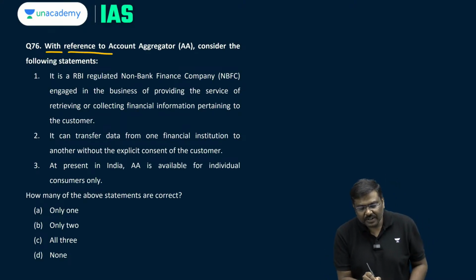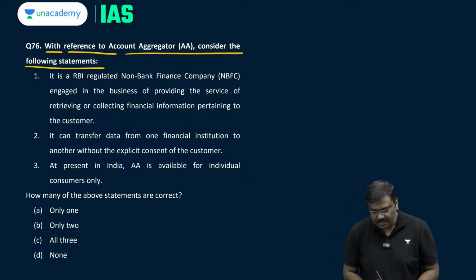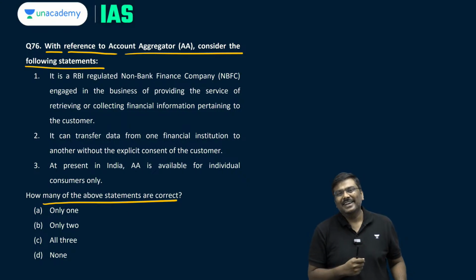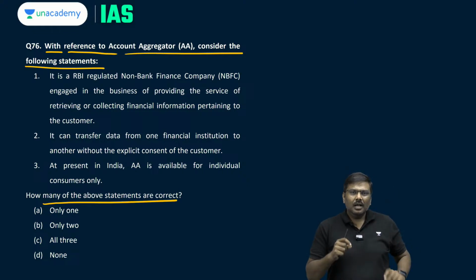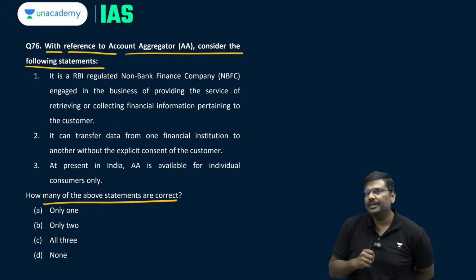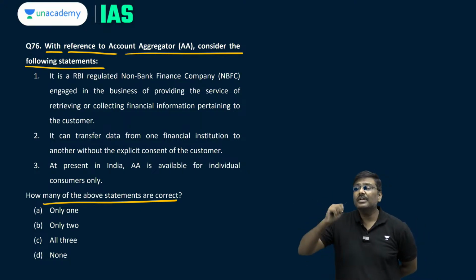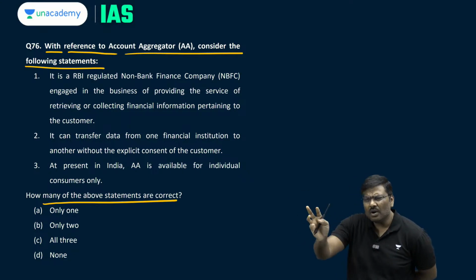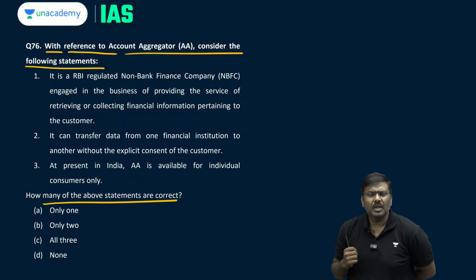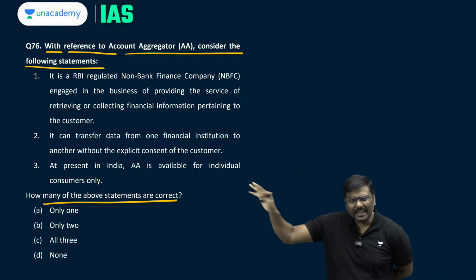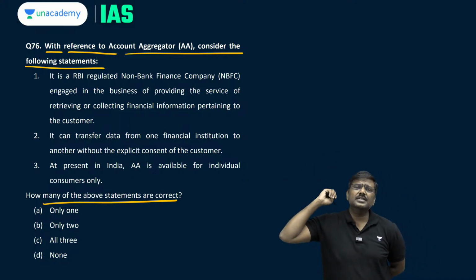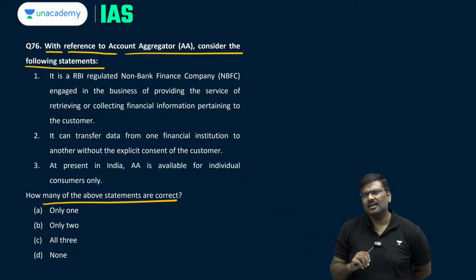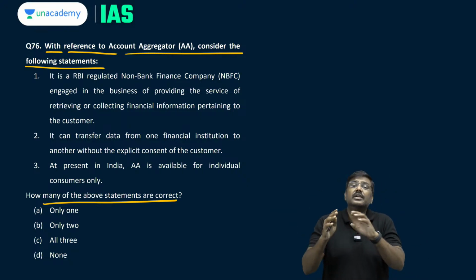76. With reference to account aggregators, consider the following statements. How many of the above statements are correct? Now, before I discuss the statements, what do you understand by the term account aggregator? Account aggregator, please understand the importance of it. Imagine I want to apply for a loan. Before applying for a loan, or even when I apply for a loan, the bank would ask a lot of information, a lot of documentation from me. They would ask for documentation X, documentation Y, salary slip, previous loans taken, if there is a NOC issued for that, etc., etc. There is a very lengthy process that is generally followed.